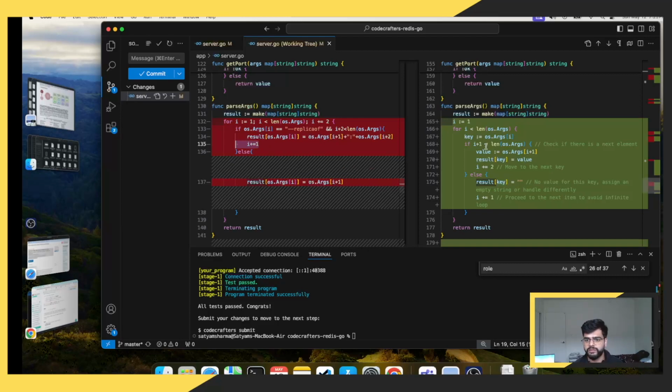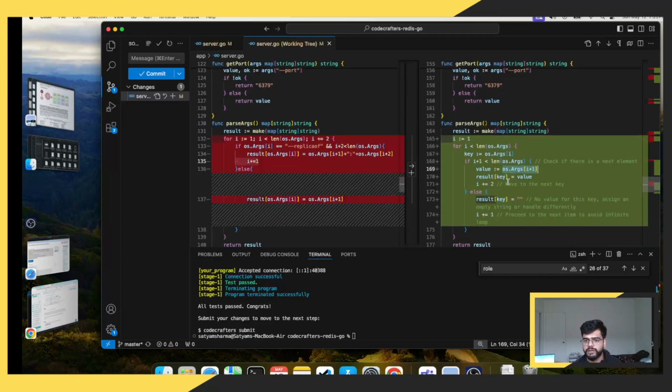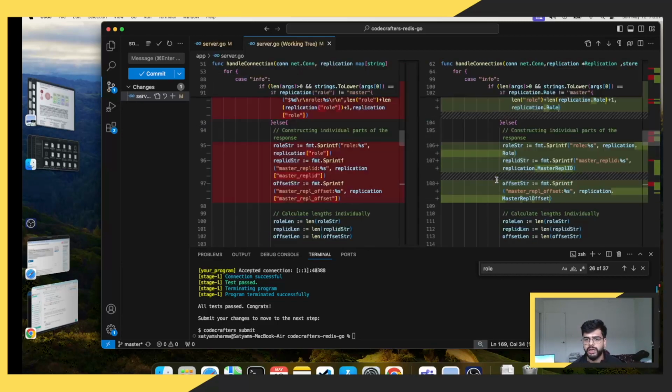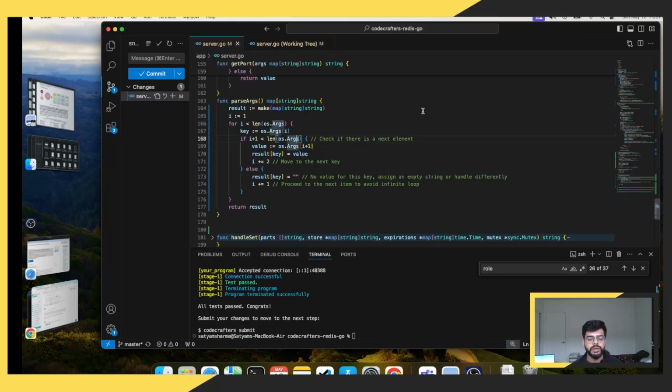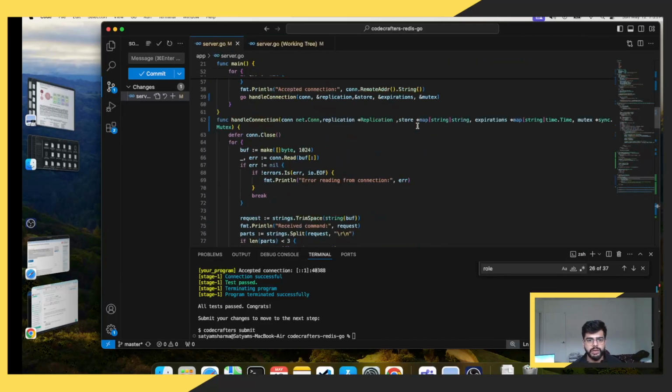So what we are doing is just storing the next argument here, and once we are done storing, we'll split the arguments into two.